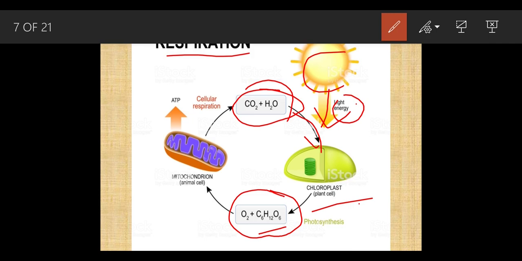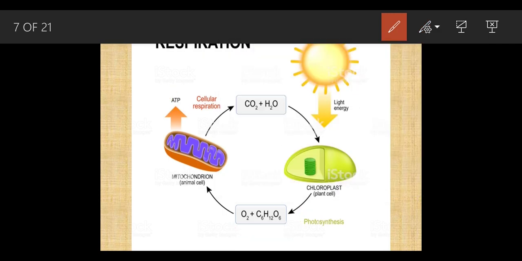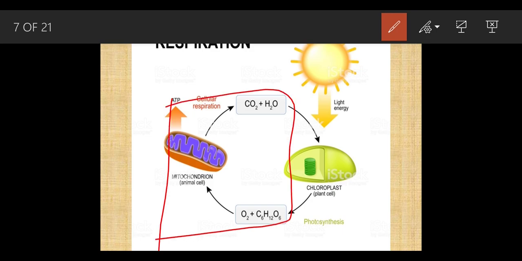Now what is going to happen with this glucose? This is the mitochondria, and it releases the energy in the form of ATP. I am just going to help you with the basic organelles. This is a basic plant cell, and this structure has already been made, so just assume this is the mitochondria.